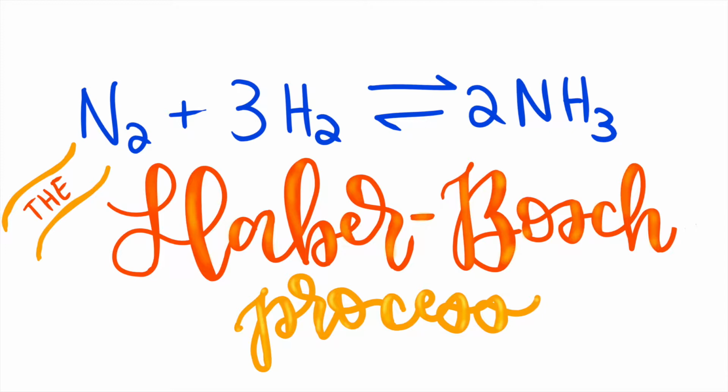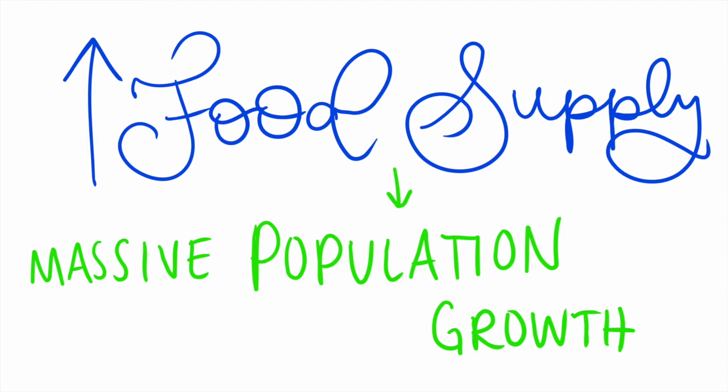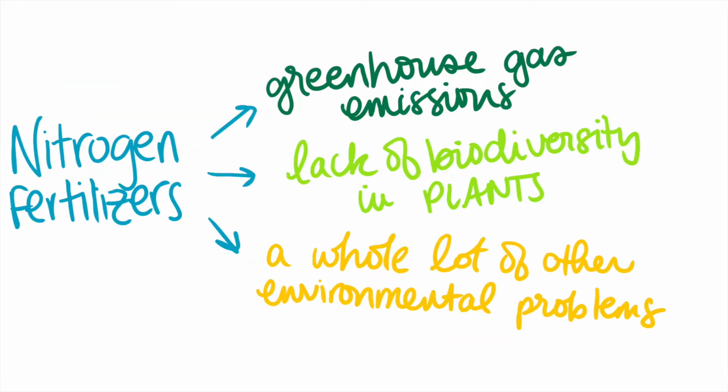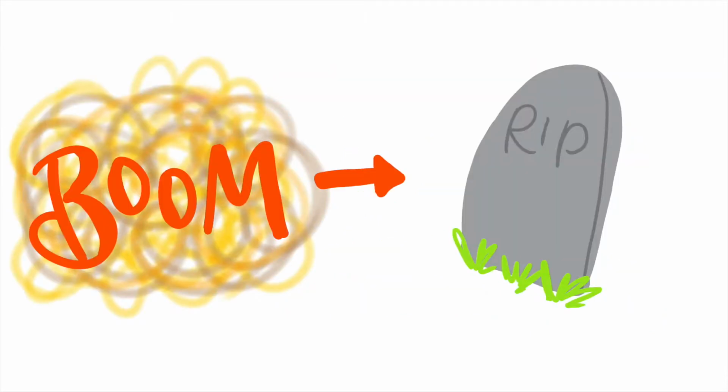Firstly, such a dramatic increase in food production efficiency is often credited as the instigator of the massive population increase in the last century. Likewise, the continual and excessive use of nitrogen fertilizers results in increased greenhouse gas emissions into the atmosphere and a loss of biodiversity in plants. Furthermore, the fixed nitrogen ammonia produced has been used in the past 100 years to create powerful and violent explosives in warfare, leading to the deaths of thousands.